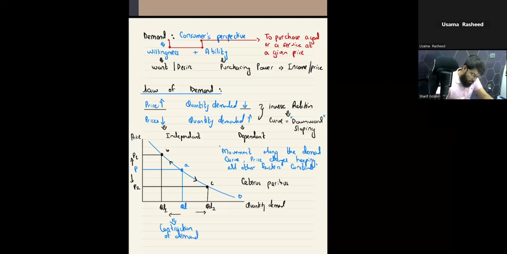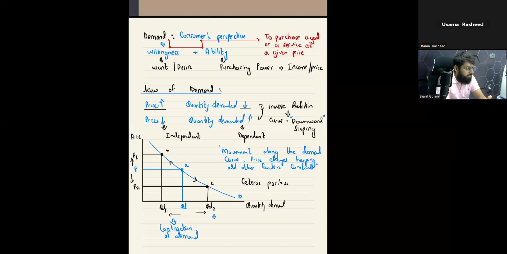Whereas when there is a downward movement on the demand curve due to a fall in price, this is known as extension of demand. So this is what demand is, the law of demand.